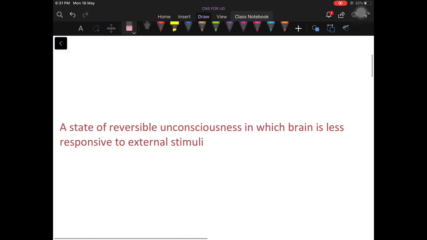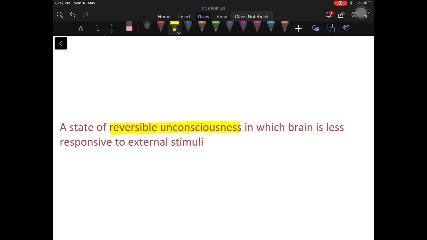First, coming to the definition, what is sleep? It is a state of reversible unconsciousness in which the brain is less responsive to external stimulus. When you read this definition, you can come across a similar definition for coma. That is, it is also a state of reversible unconsciousness in which the brain is unresponsive. In sleep, it is less responsive, but in a coma, it is non-responsive to the external stimulus.